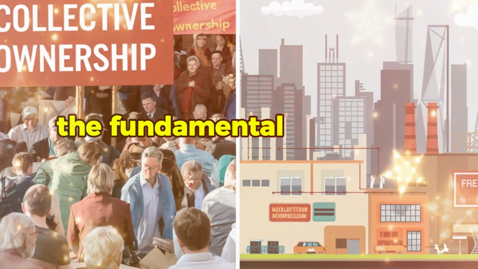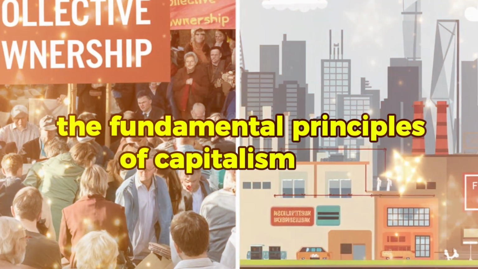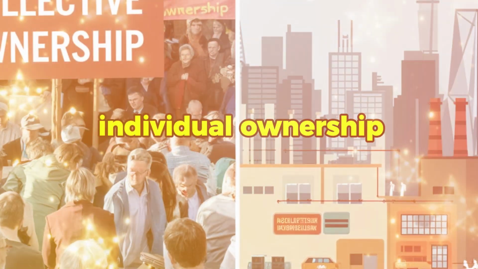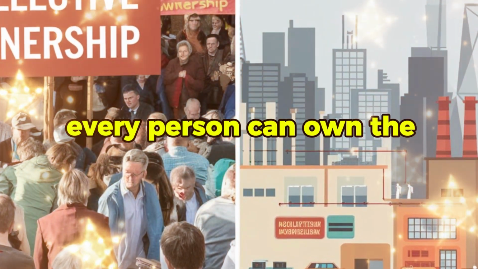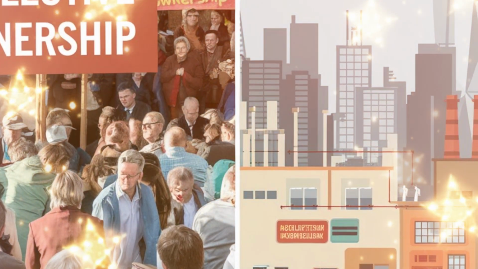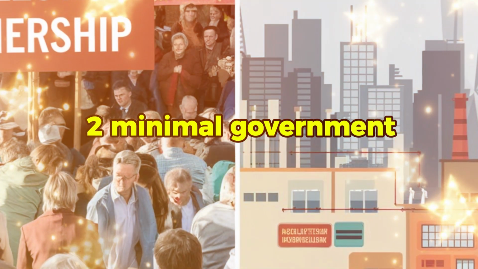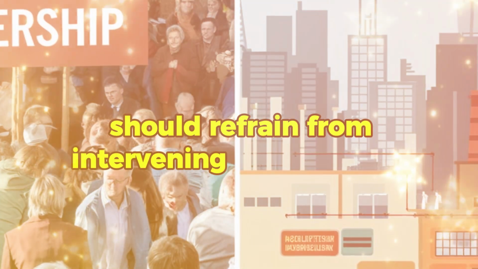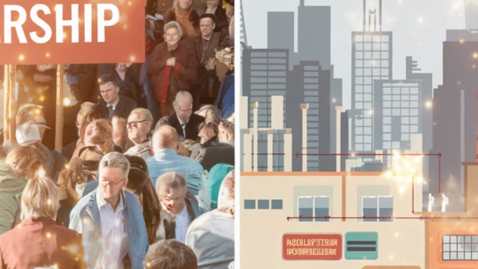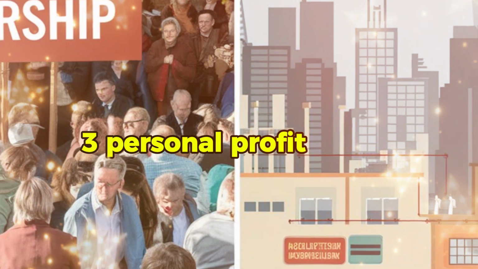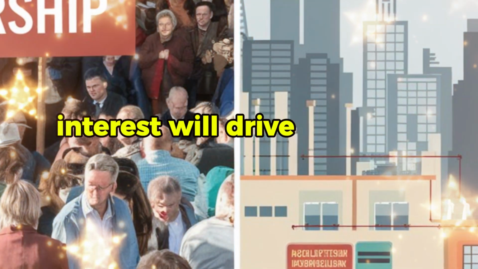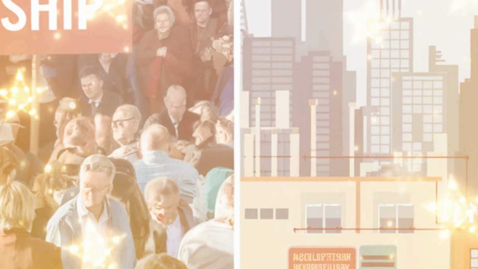The fundamental principles of capitalism are: 1. Individual ownership. Every person can own the means of production. 2. Minimal government intervention. The government should refrain from intervening in the market. 3. Personal profit motive. An individual's self-interest will drive economic activities.